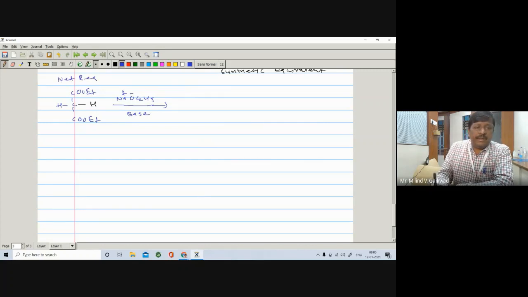It is a net reaction. So what happens? This sigma bond opens on the carbon. There's a formation of C negative and H positive, and this H positive is abstracted by the base. So you are getting here C negative carbanion. Here is a C. Here is a COOEt. Here is also COOEt, and C becomes a negative carbanion.